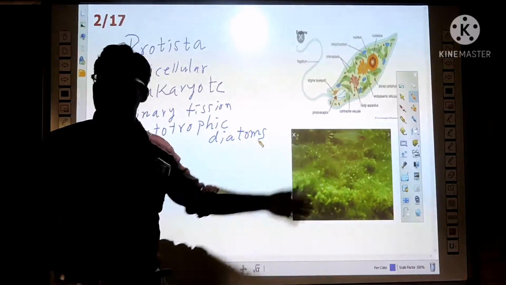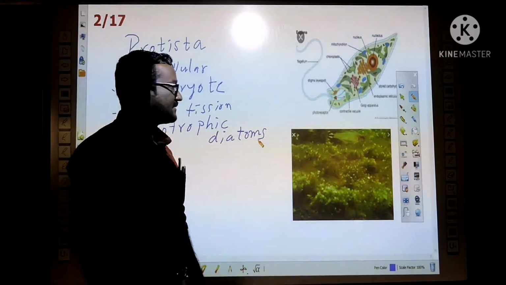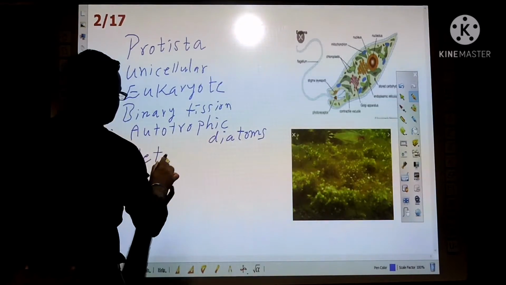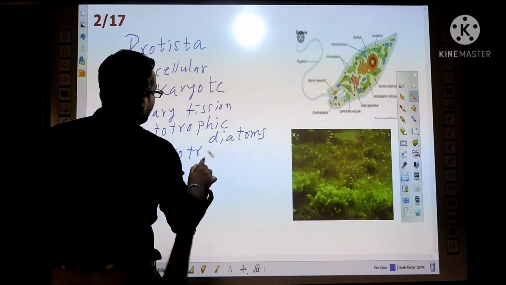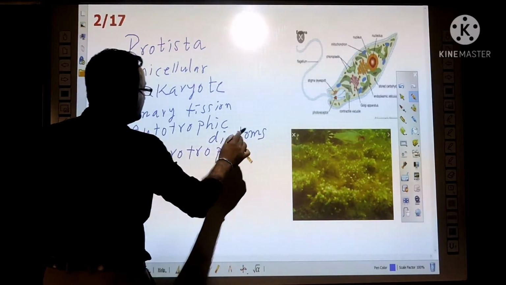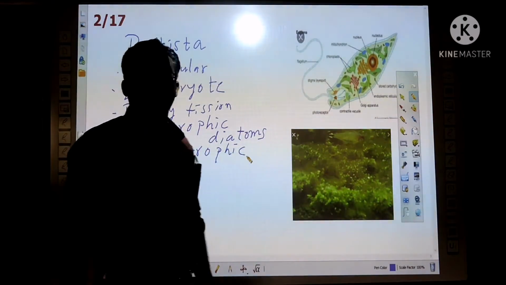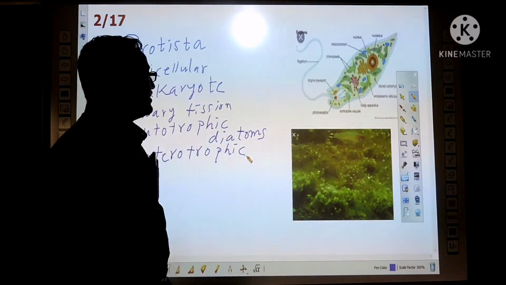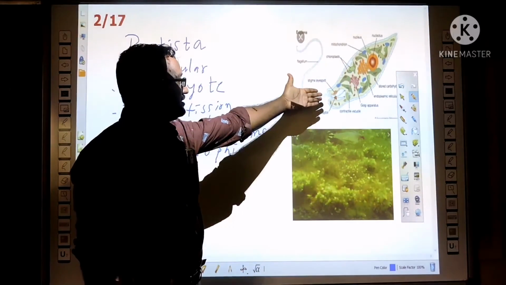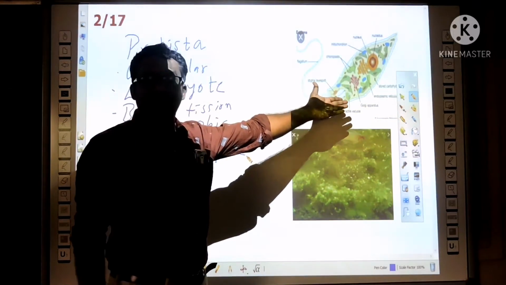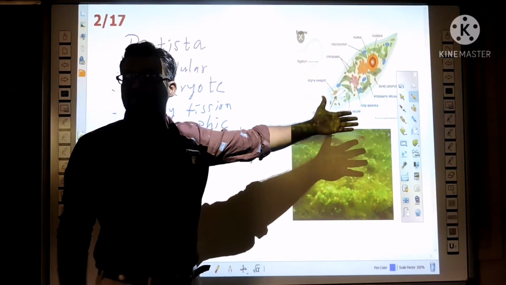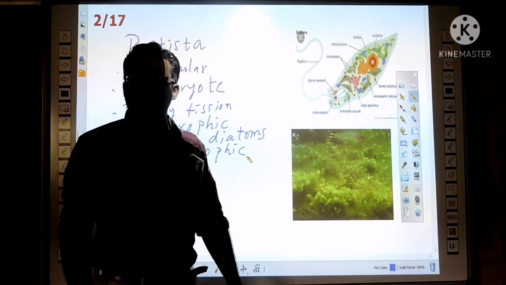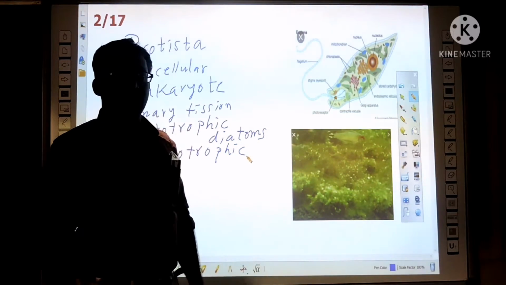They are autotrophic and unicellular. And some are heterotrophic, which means they depend on other organisms for food. Examples of unicellular Protista are protozoans like Paramecium and amoeba, and algal plants like diatoms and Chlamydomonas.